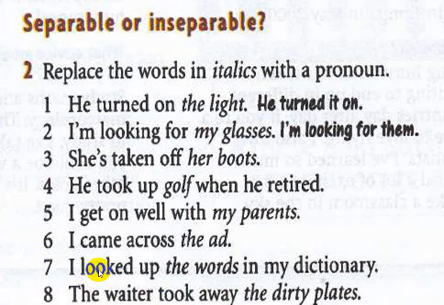And also you can say here, I looked them up in my dictionary. And here it is also correct to say the waiter took them away.